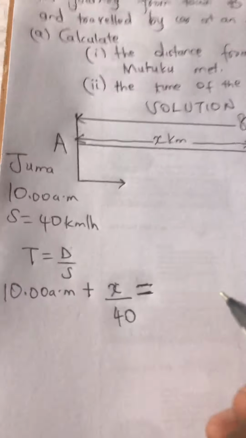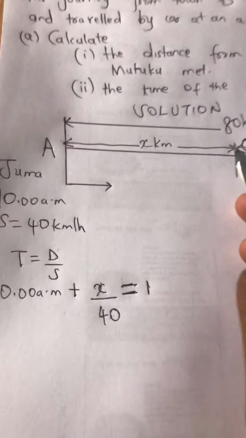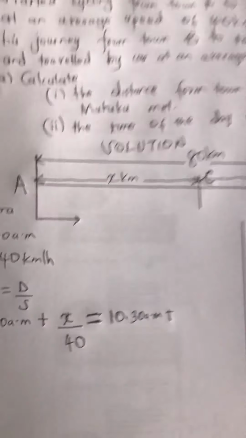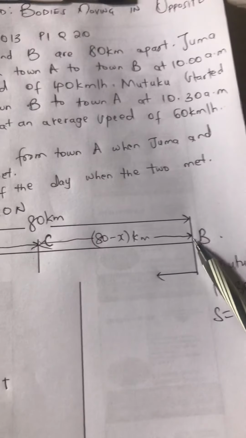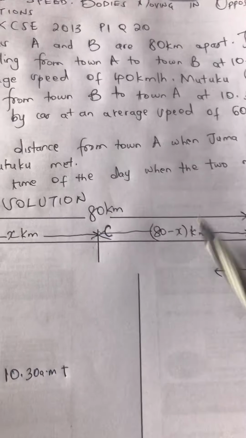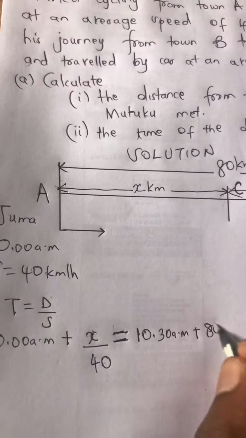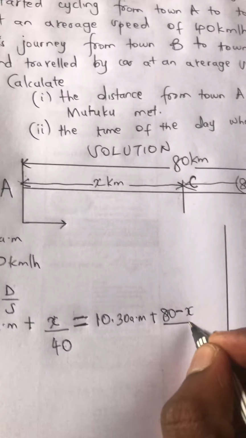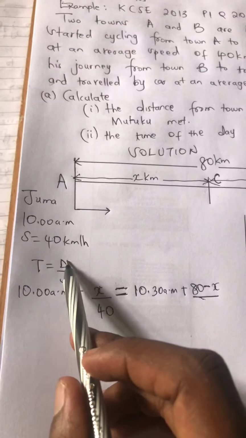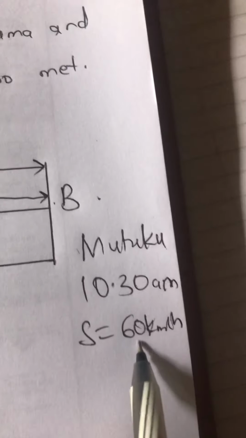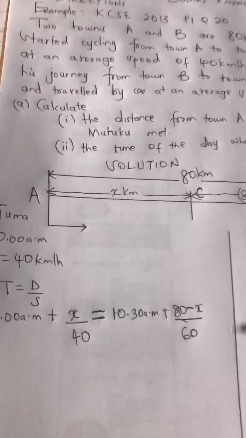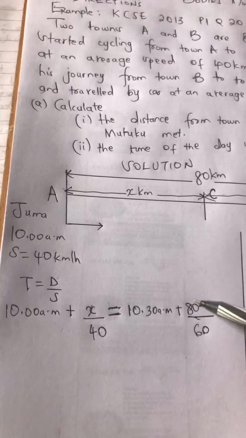So tutasema, time yenye Mutuku pia atafika point C, which will be 10:30 am plus Mutuku is covering a distance of 80 minus x. Mutuku anatoka B hadi C, so he's going to cover 80 minus x kilometers divided. So 80 minus x is the distance Mutuku will cover. What is his speed? Speed ya Mutuku is 60 kilometers per hour. So distance over speed will give us time.